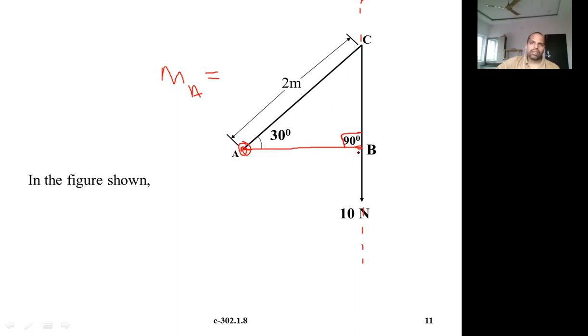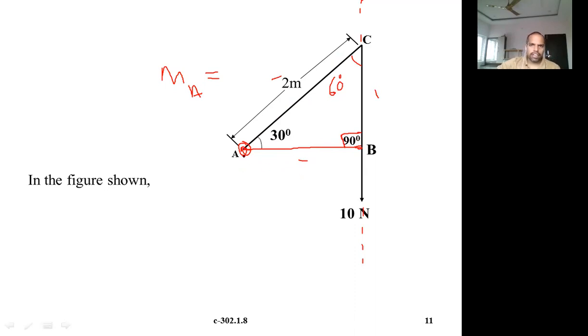You see the simple triangle. It is a right angle triangle here. This angle is 90 degrees, this is 30 degrees, and this is 60 degrees. This is just like the adjacent side, opposite side, and hypotenuse of a right angle triangle. The hypotenuse cannot be the minimum distance. Only the perpendicular distance between the force and the point is the minimum distance. That's what you have to calculate.